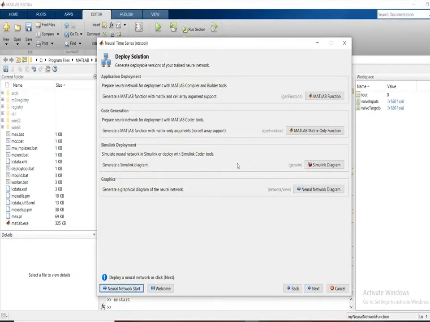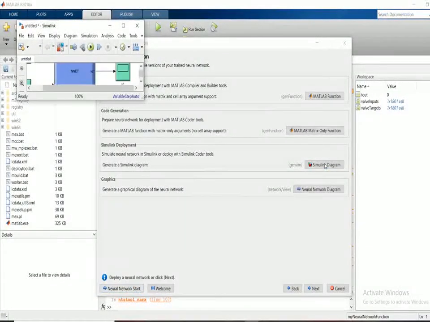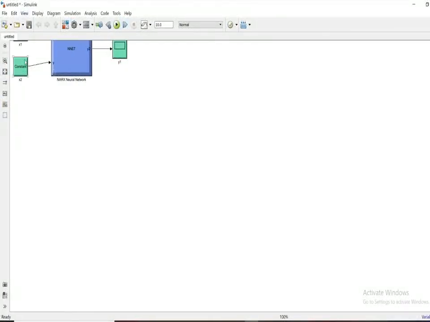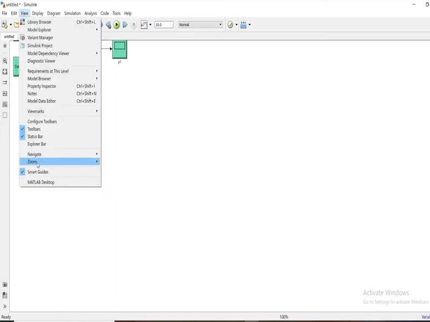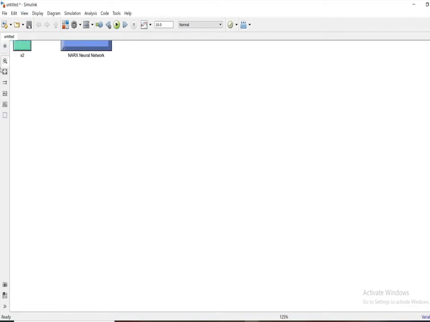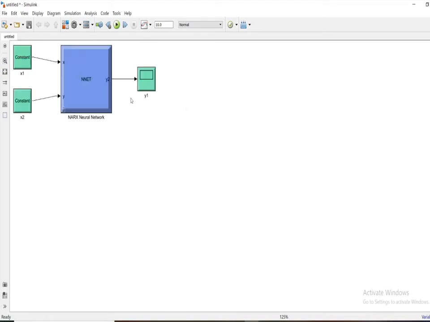In Simulink deployment, as I showed before, the number of hidden layers, neurons, weights, you will get a clear picture in this Simulink deployment. By clicking on Simulink diagram, it takes few seconds to open Simulink of MATLAB. After opening this, there is a block diagram which is available at the corner most. By zooming it, you are able to see now. Yes, this is the block diagram of neural network.